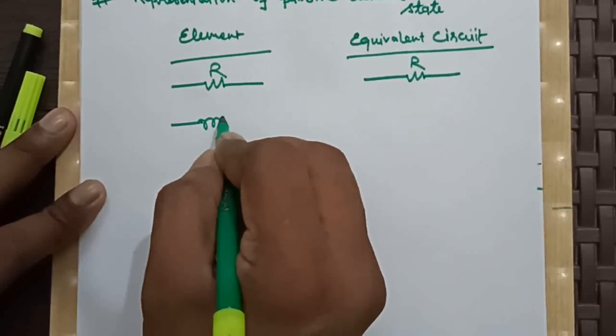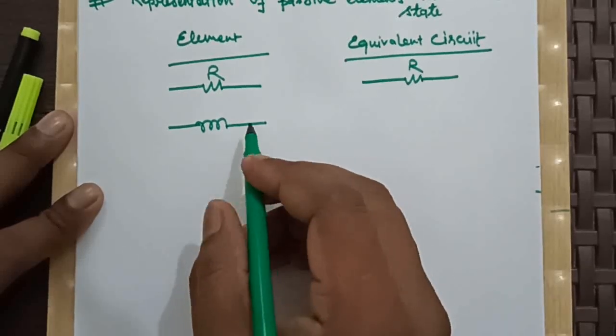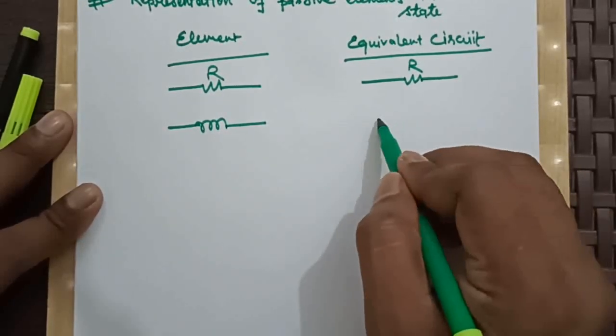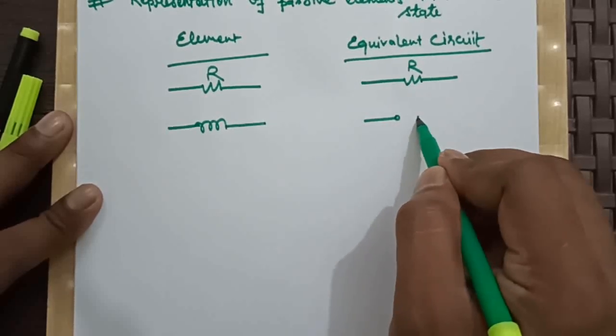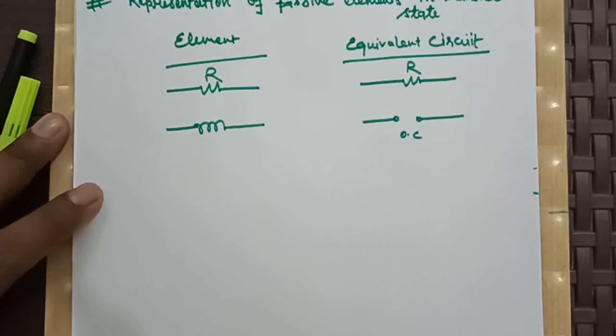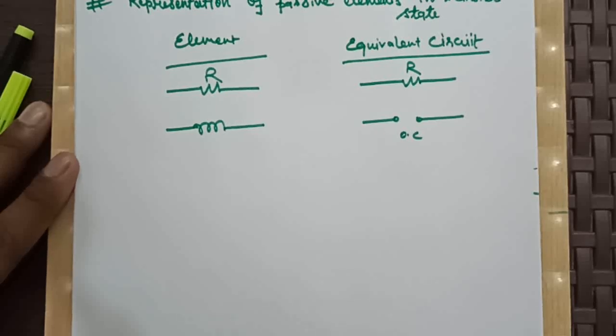If it is an inductor having no initial current, then it will act like an open circuit in transient state. Why? Because an inductor doesn't allow a sudden change of current.